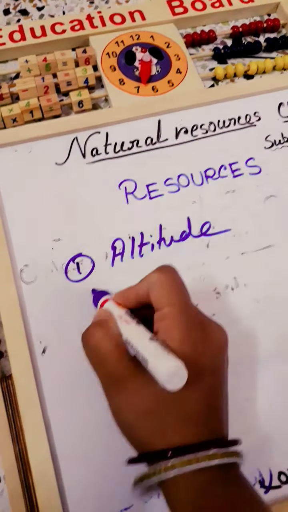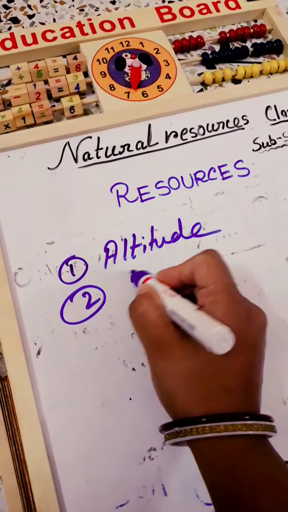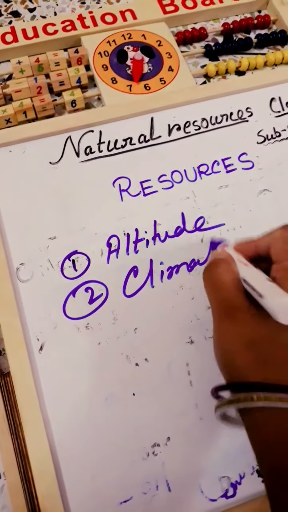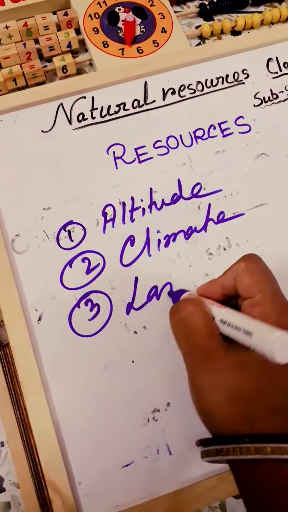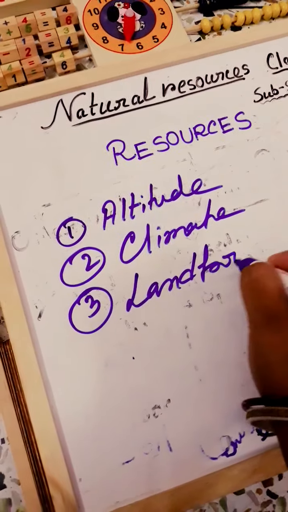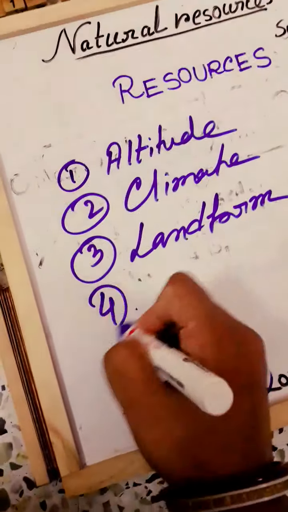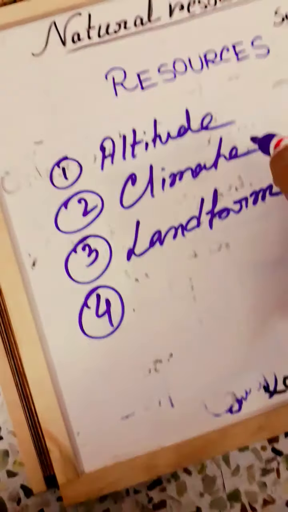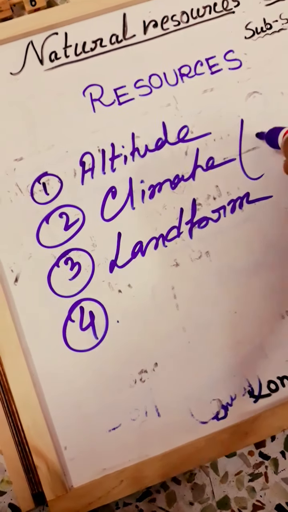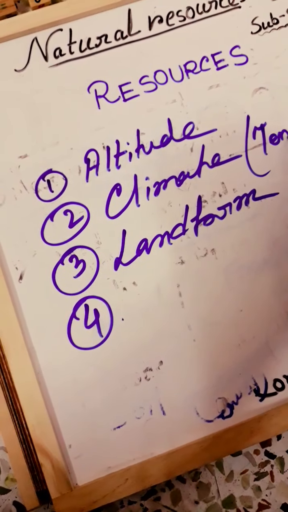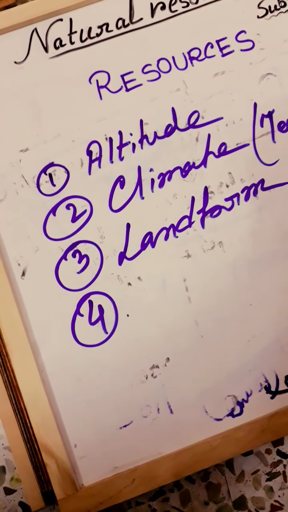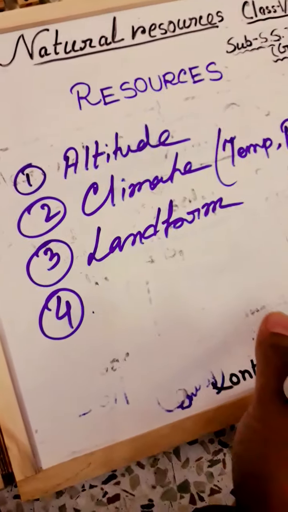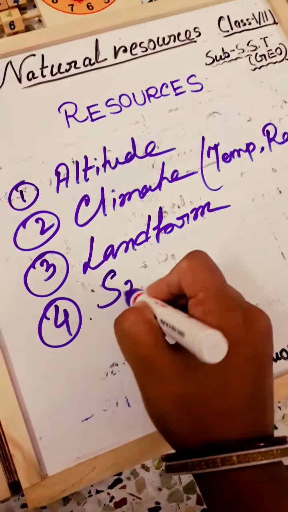Number 1, altitude. Number 2, climate. Number 3, landform. Number 4, and within climate you can say temperature and rainfall. Okay, then landform, then soil quality.